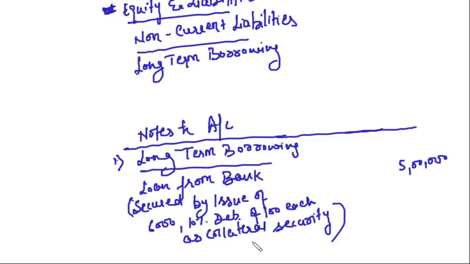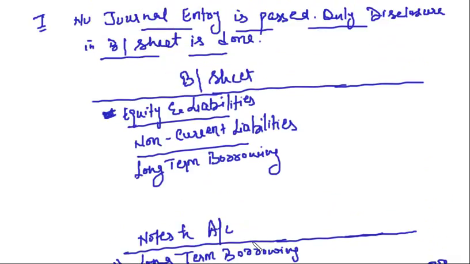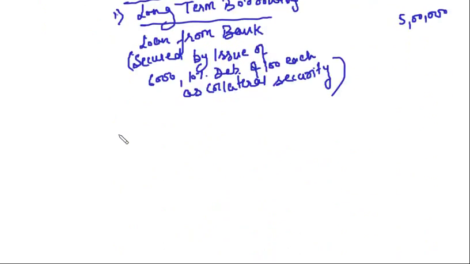So this is how you have to make a disclosure in the balance sheet. Clear? So in the long term borrowing, you will just enter 5 lakh. Clear? So this was method 1, where no journal entry is passed, only the disclosure in the balance sheet is made. That's it. Right? This is a very simple case. The only thing you need to understand is where to show that disclosure.